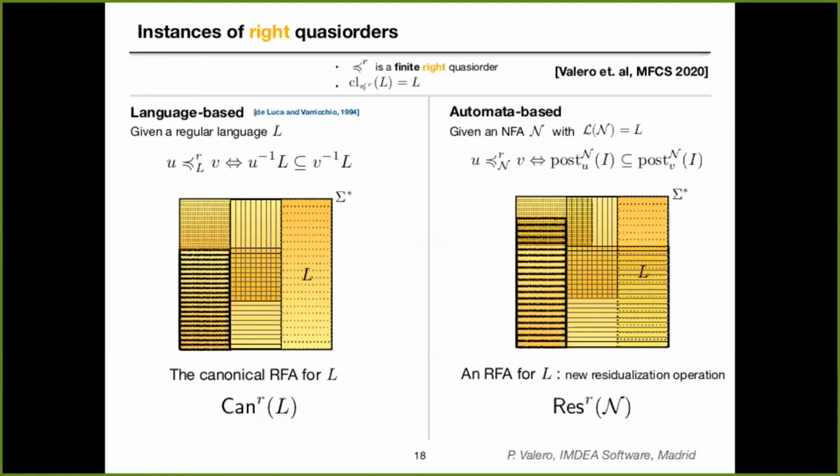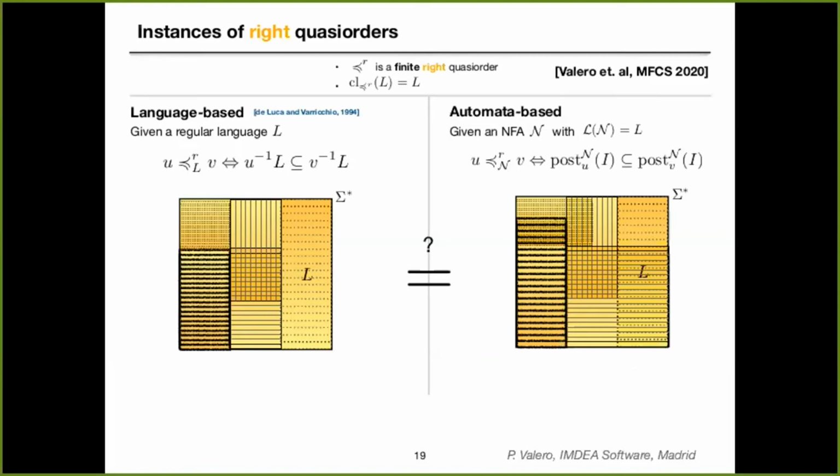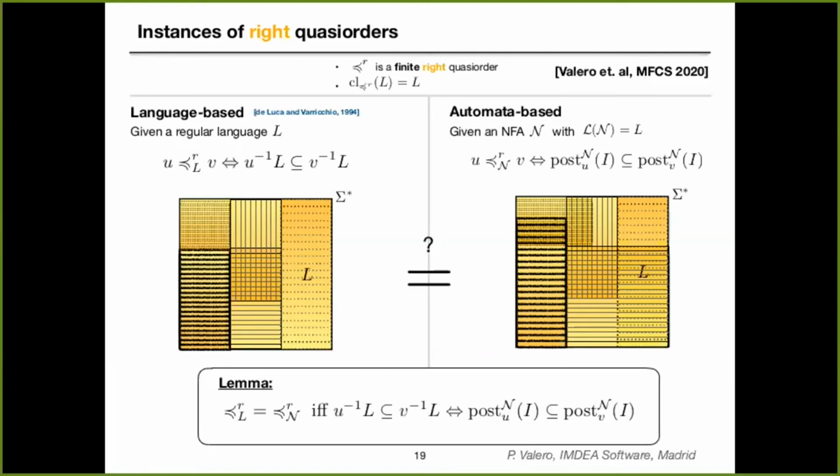We can see that the language-based quasi-order is coarser than the automata-based one, and therefore, the automaton that we obtain when using the automata-based quasi-order in our construction has at least as many states as the one that we obtain when using the language-based quasi-order. Therefore, we always have this relation between the automata constructions. And now the question arises of when these two things coincide. Clearly, these two constructions will coincide when the quasi-orders that we use are the same. Therefore, they coincide when the Néraud quasi-order coincides with the automata-based one.